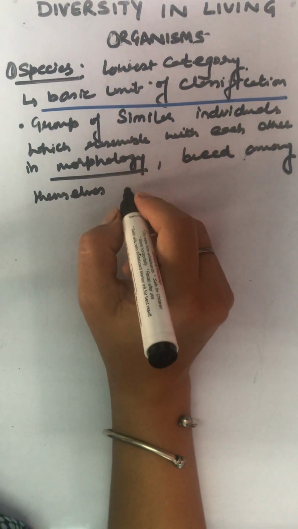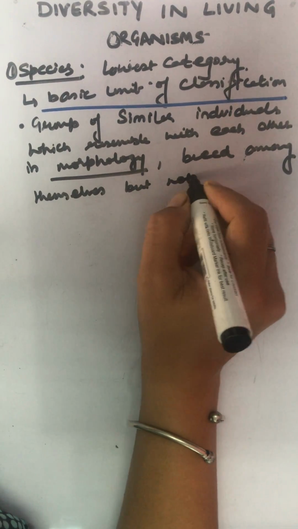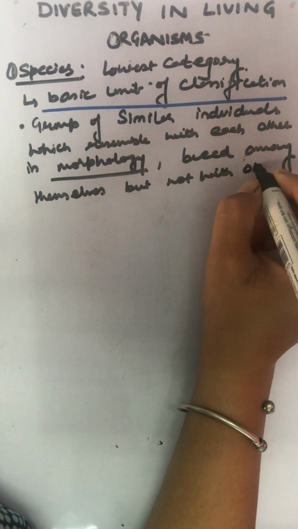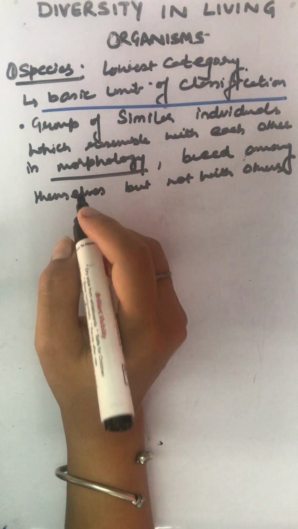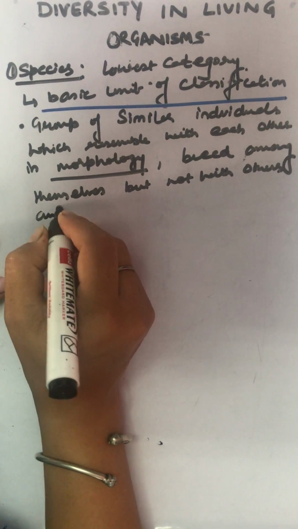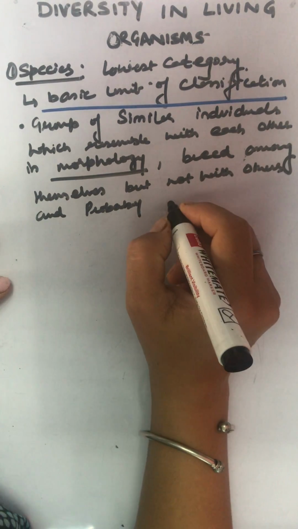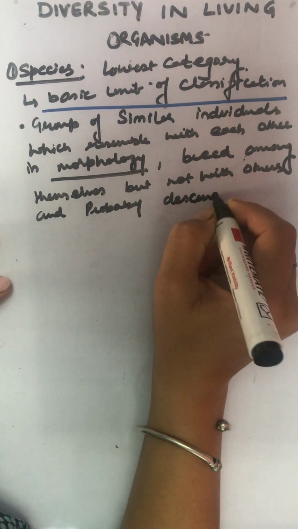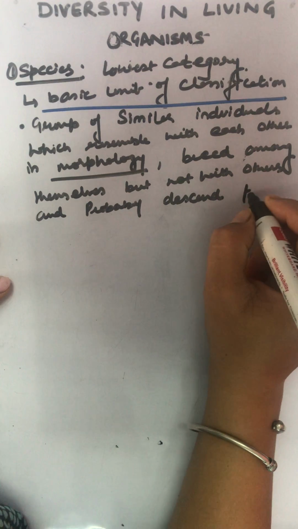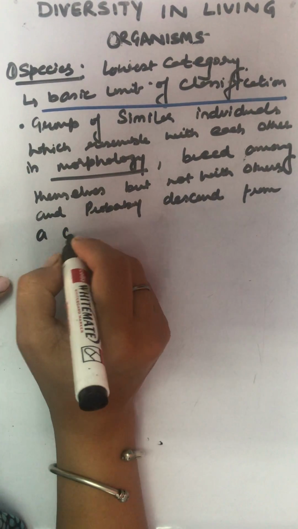But not with others. And probably descend from a common ancestor.